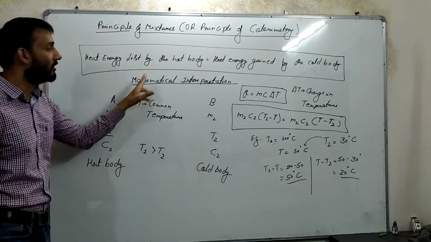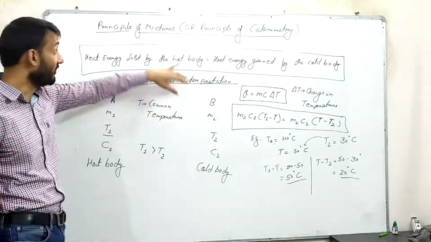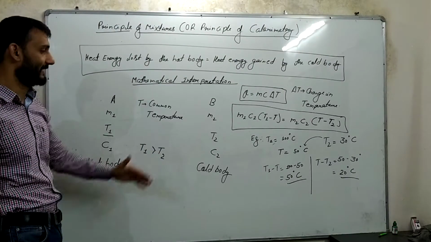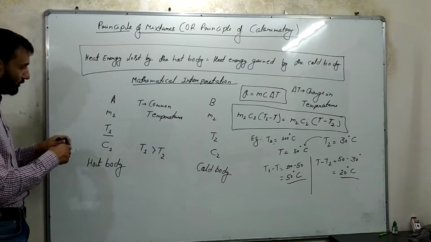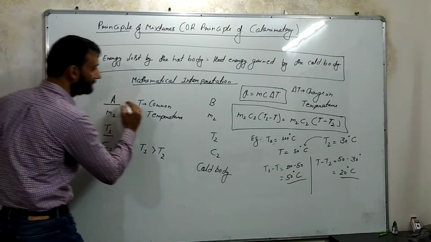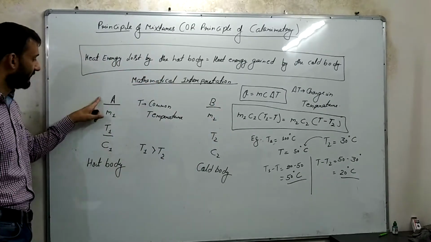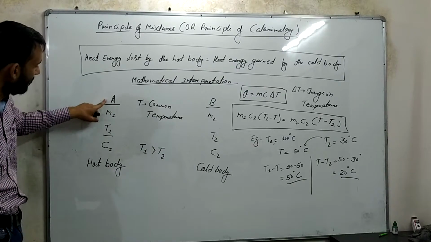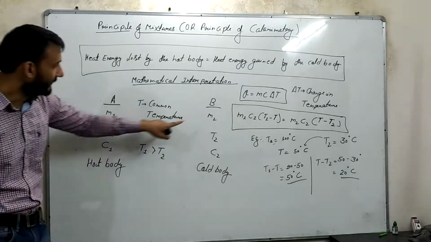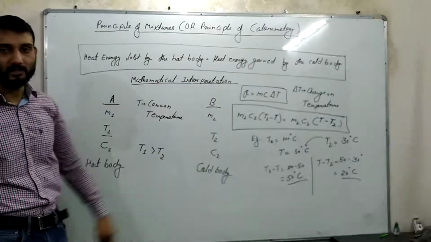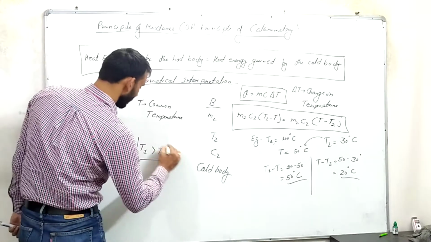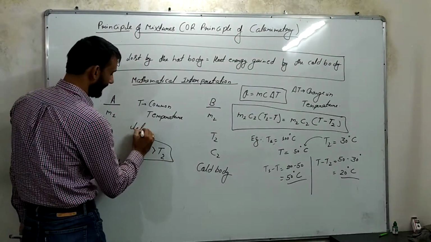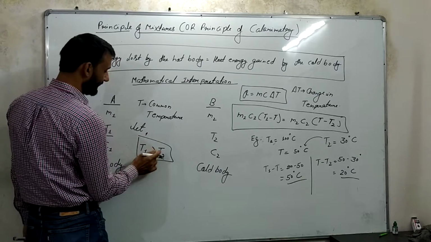Now let us see what the mathematical interpretation of this statement looks like. We have assumed two bodies, A body and B body. Mass of A body is M1, mass of B body is M2. Temperature of A body is T1 and temperature of B body is T2. We have assumed that T1 is greater than T2.